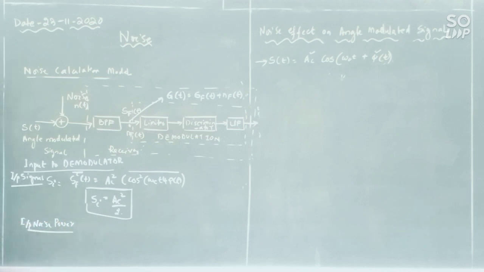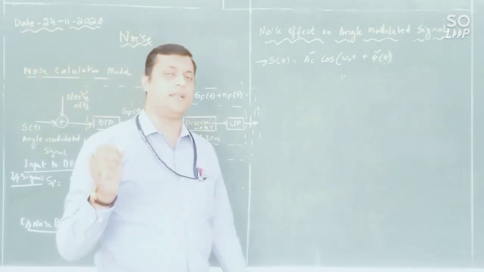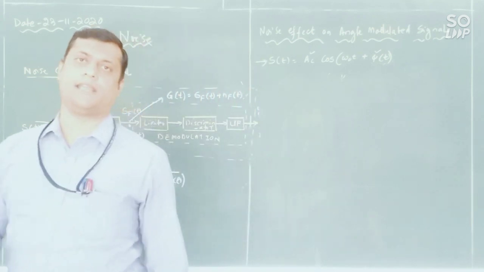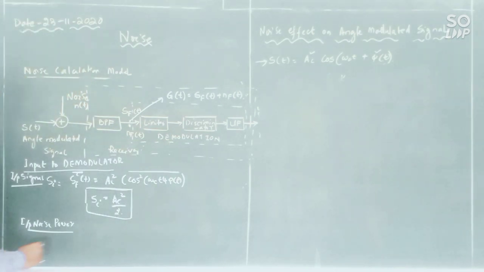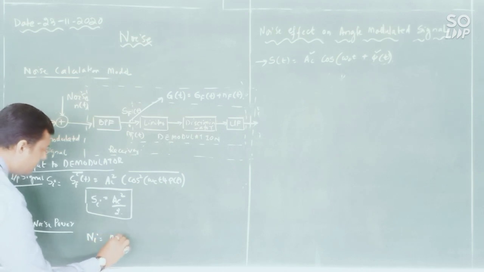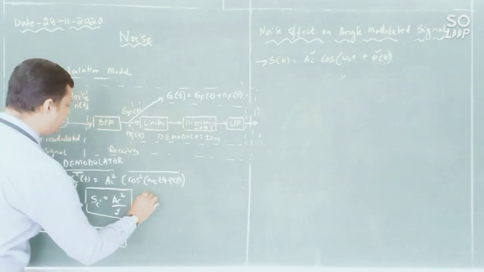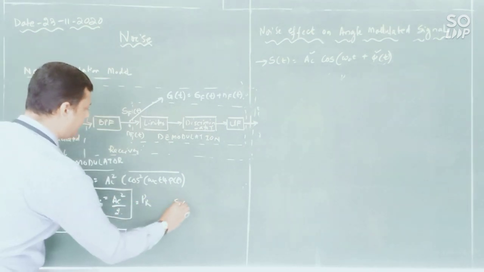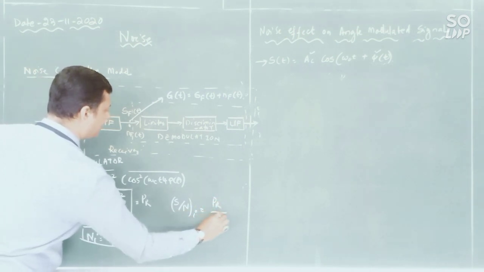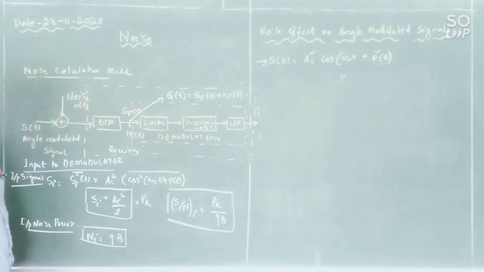So here I will write input noise power. One thing you remember, whether you are analyzing amplitude modulation, DSBSC or SSBSC, or this angle modulation, your noise input power will remain the same, that is eta into B. So Ni is equal to eta into B, B is the bandwidth. Let us consider this is PR. So our signal to noise ratio at the input I can write as PR divided by eta into B. So I have got my input signal to noise ratio.